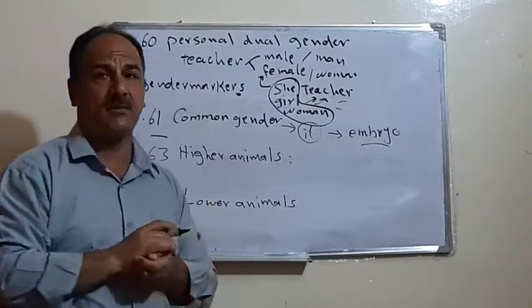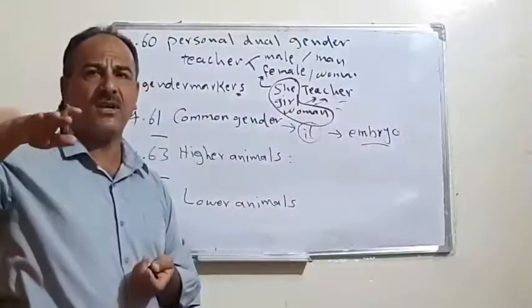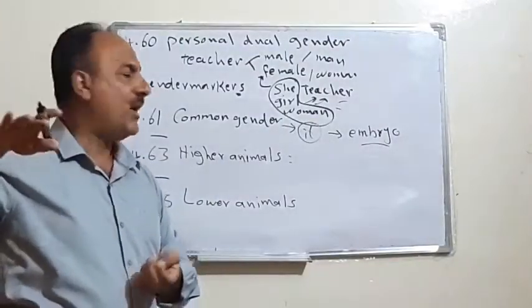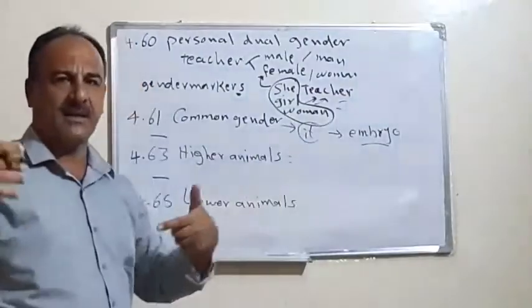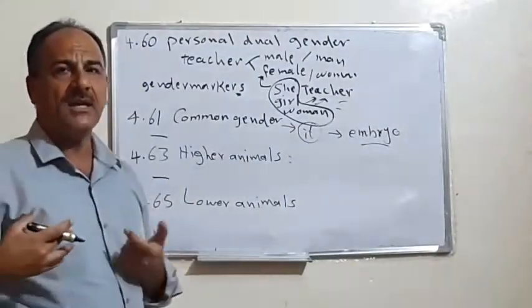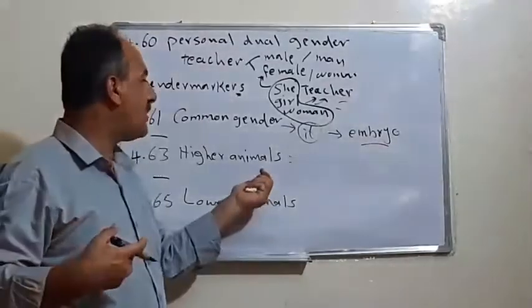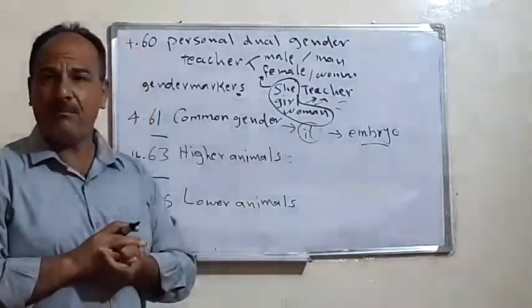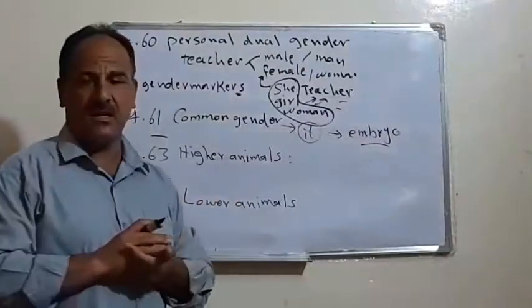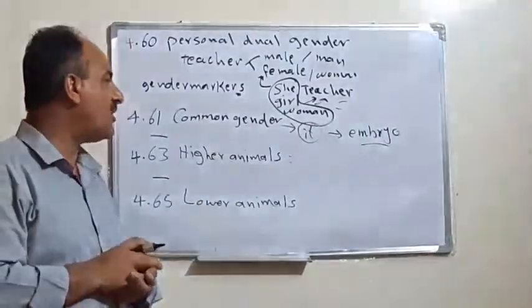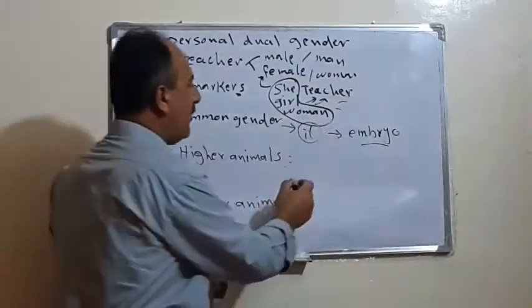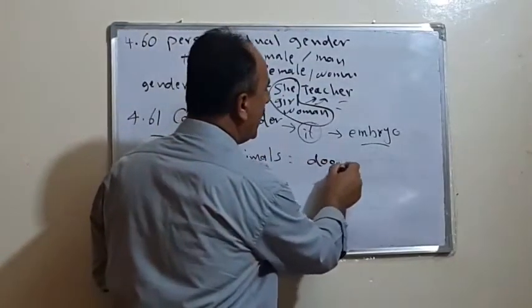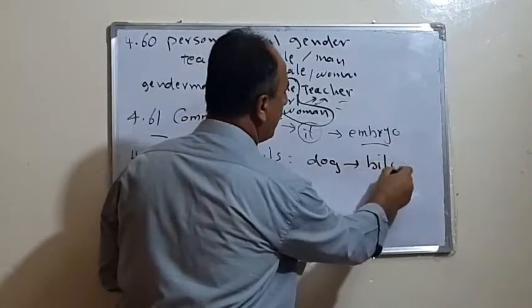4.63, we have higher animals. Higher animals means their level, their degree is higher. Higher, not big, but in the sense that they have all the systems working in their bodies. So in higher animals, it is possible to recognize whether it is male or female. For example, if we have dog, we have bitch.